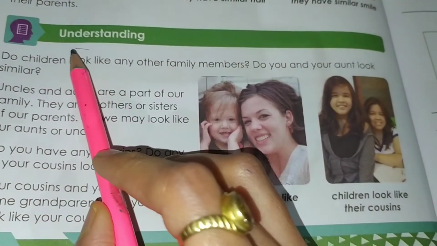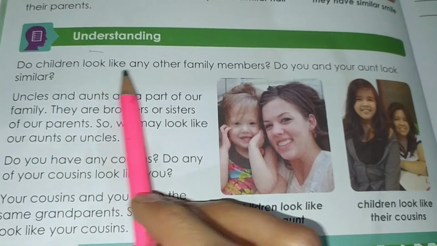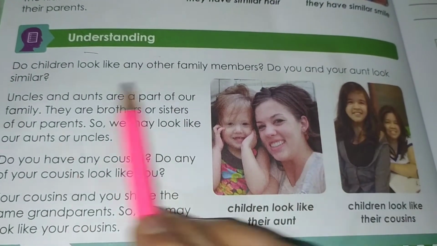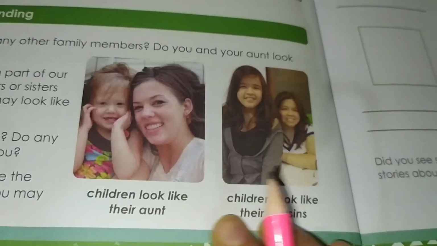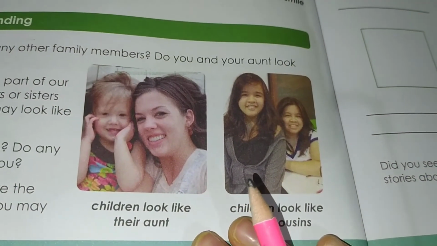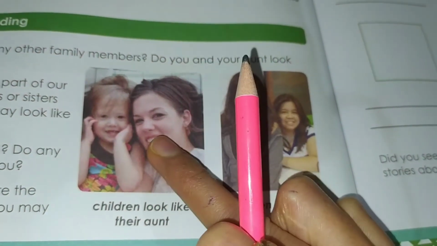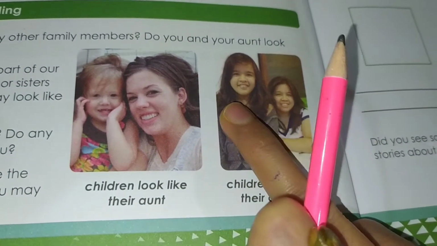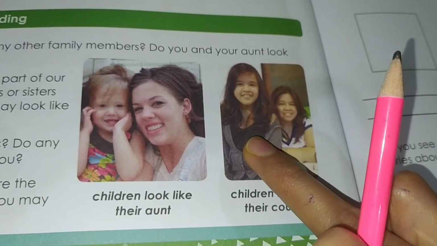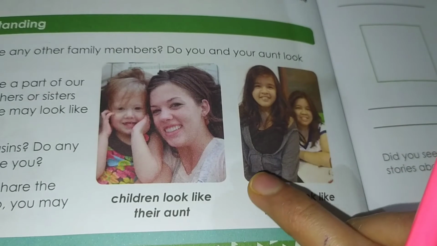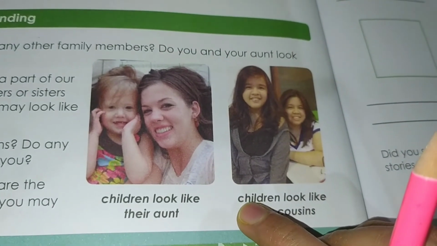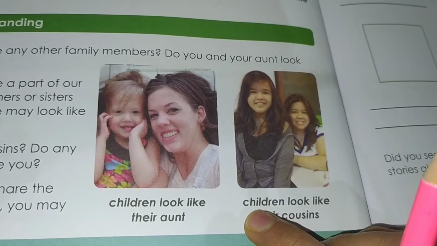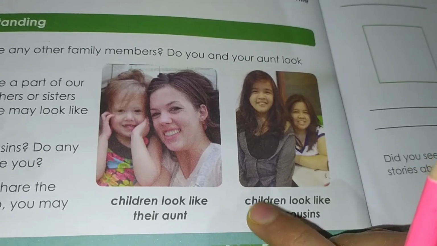Our next point is understanding. Do children look like any other family members? Do you and your aunt look similar? Look at this picture carefully. In this picture, a small girl looks like her aunt. And in the other picture, children look like their cousins. So you have to remember this. Uncles and aunts are a part of our family. They are brothers or sisters of our parents. So we may look like our aunts or uncles.